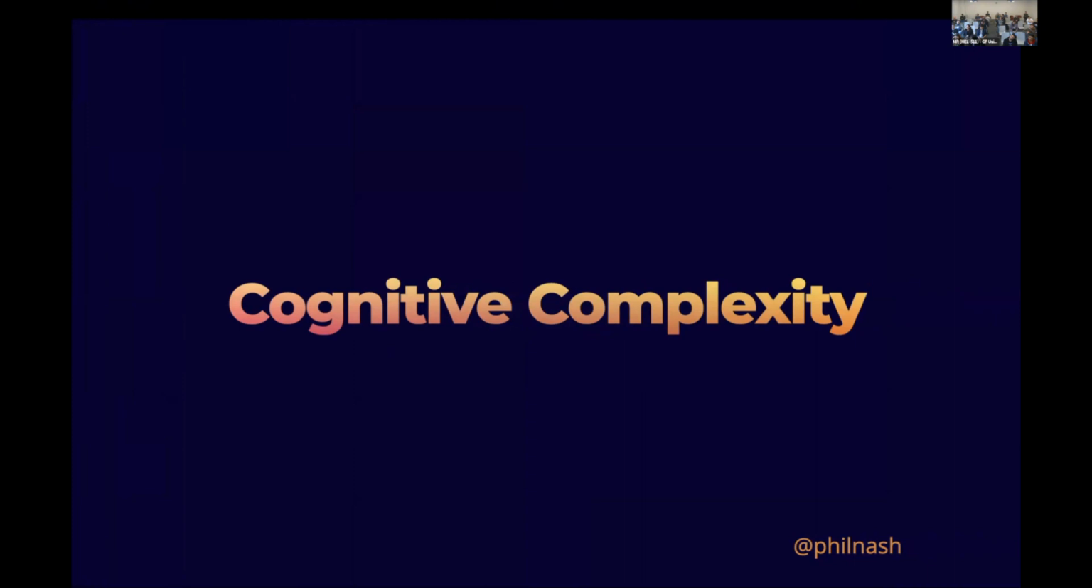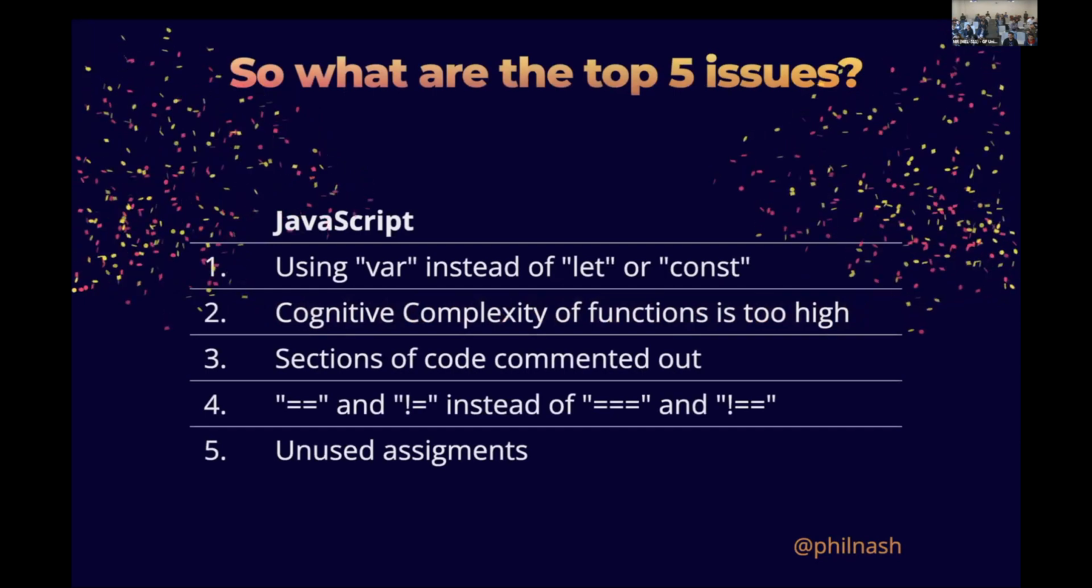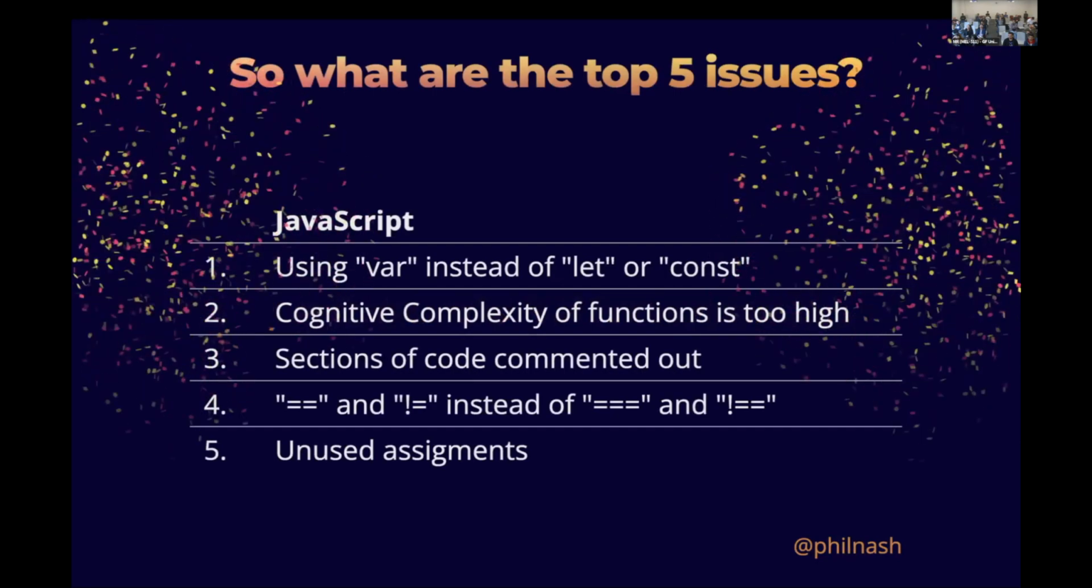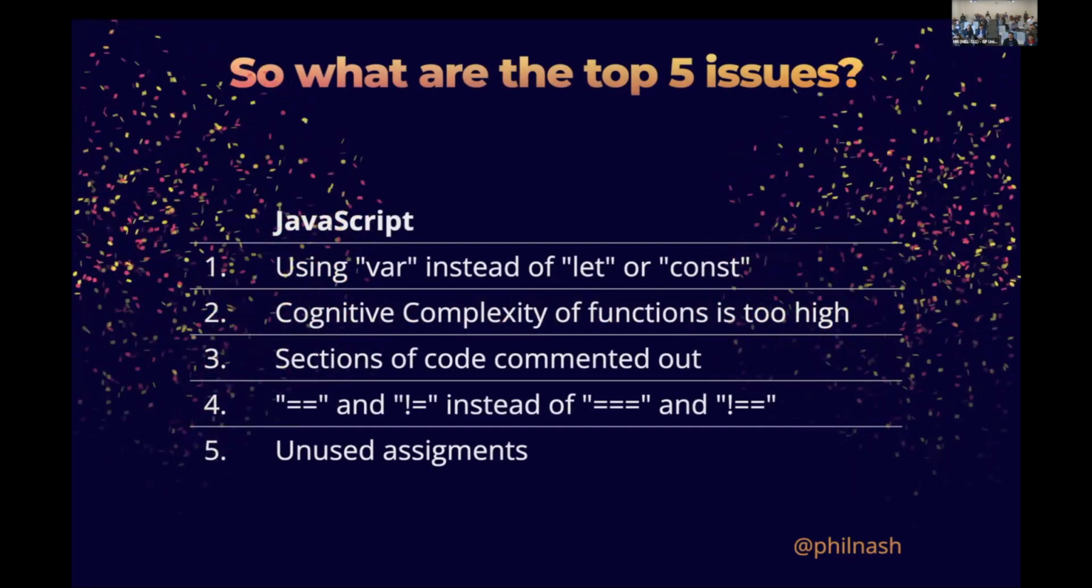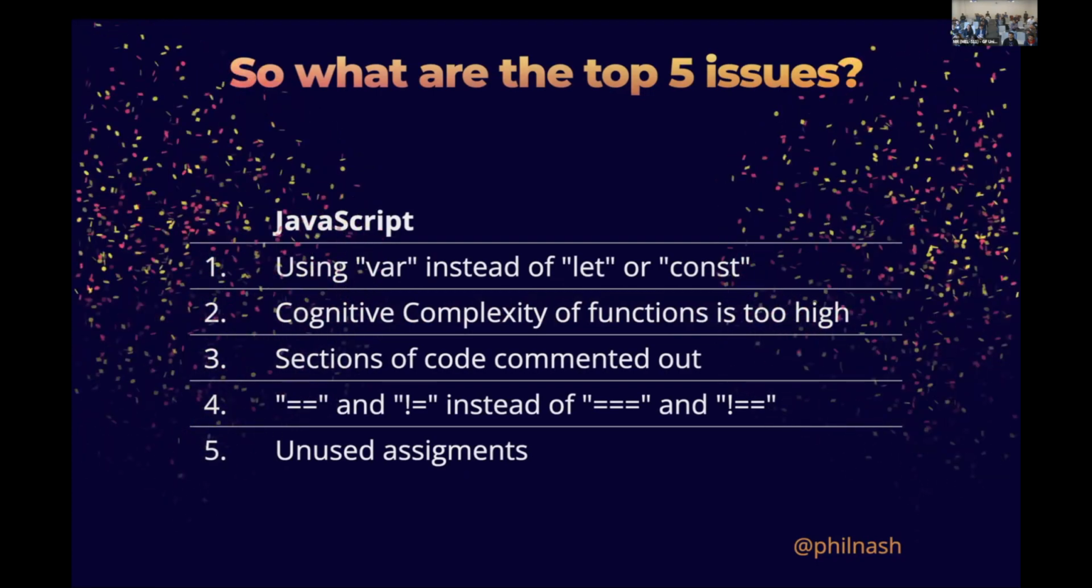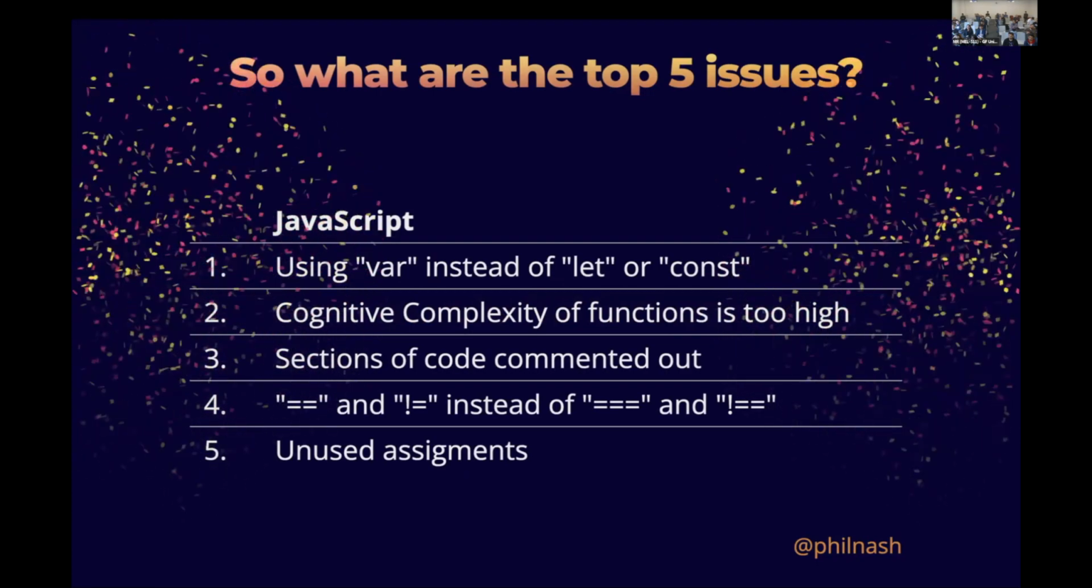I've got one more thing. I think I'm running a little out of time, but one more thing on complexity is that I understand there is inherent complexity in many things that we do. And the idea of reducing complexity is to reduce it to the amount of complexity there is in the problem itself, and not include accidental complexity, the complexity that we add into things by making them a little bit too confusing to read. So that's our top 5. We had unused assignments, using double equals, commenting code out, the cognitive complexity of functions, and using var. Get rid of those vars, we can do it.